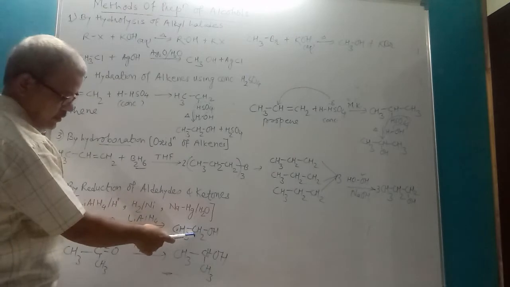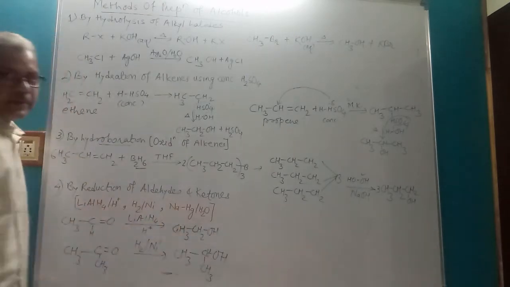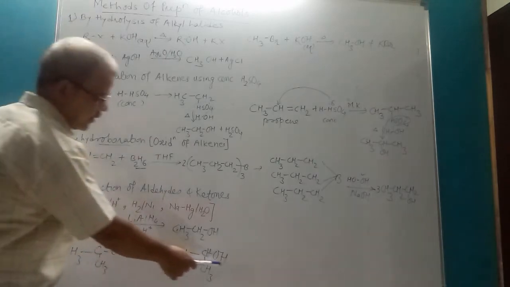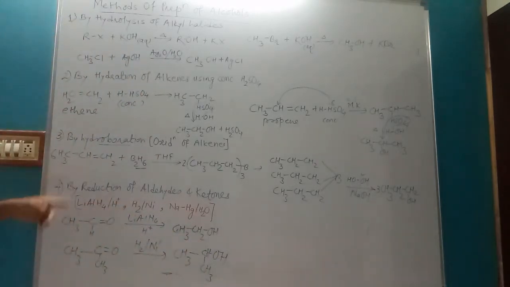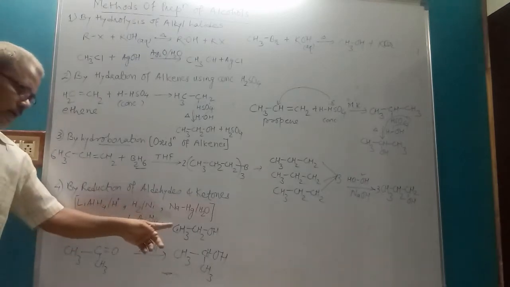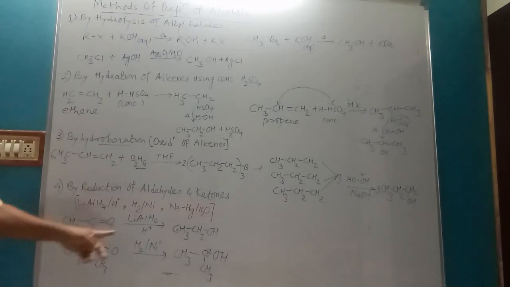Primary alcohol means functional group attached to primary carbon, means terminal carbon atom, and here functional group attached to secondary carbon. So aldehydes on reduction give primary alcohols, whereas ketones on reduction give secondary alcohols.